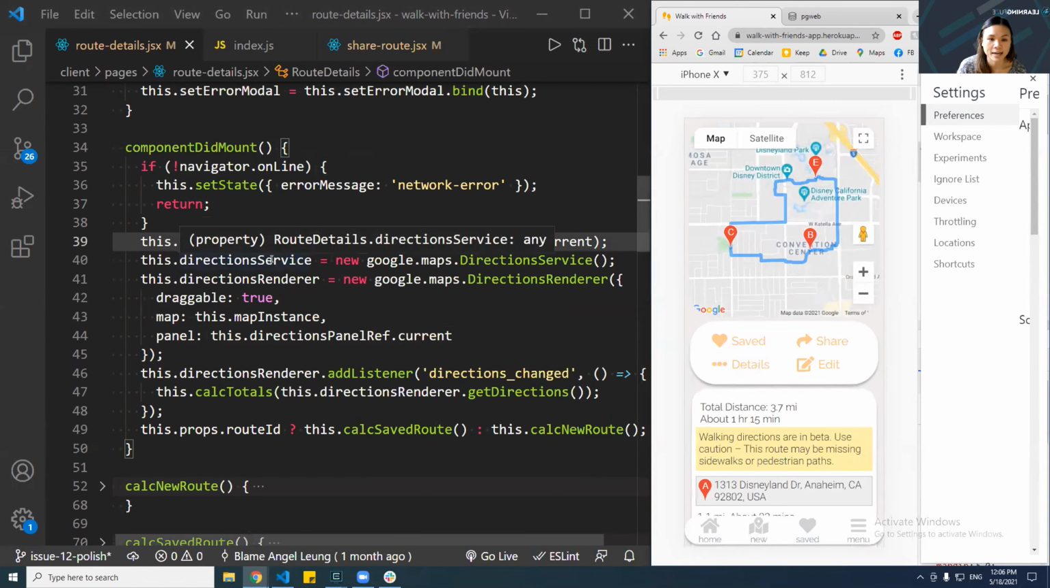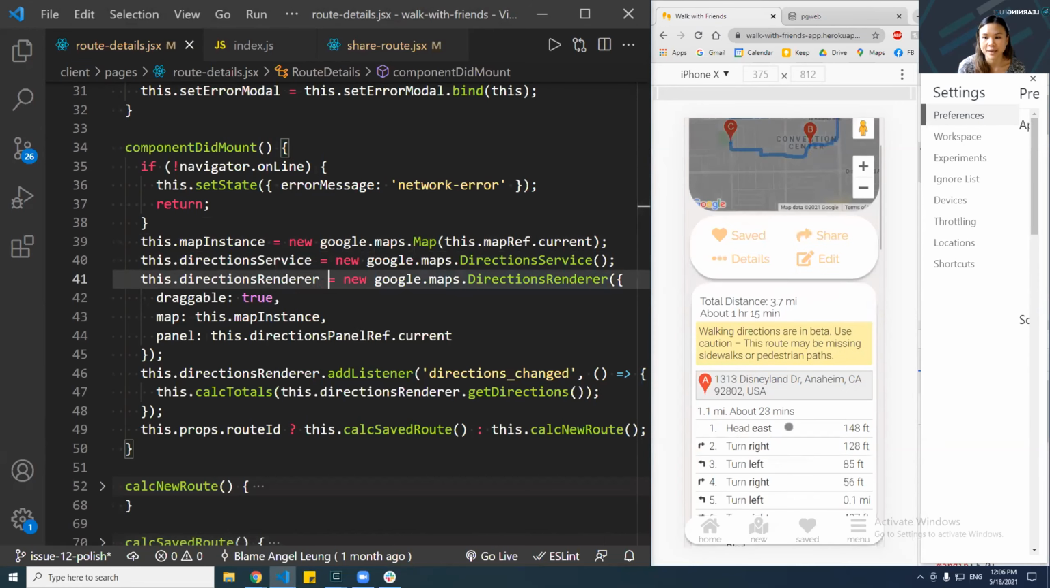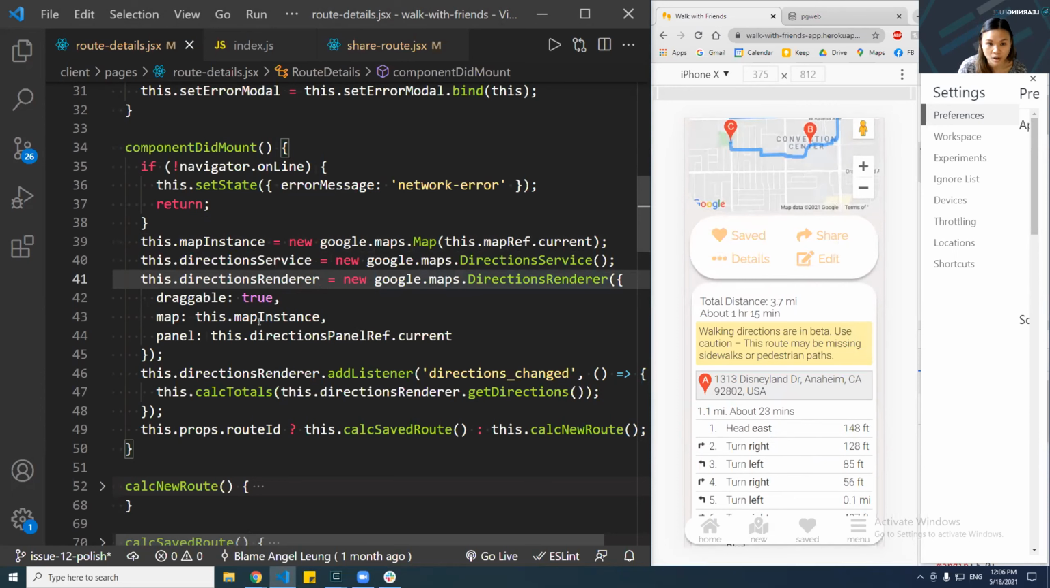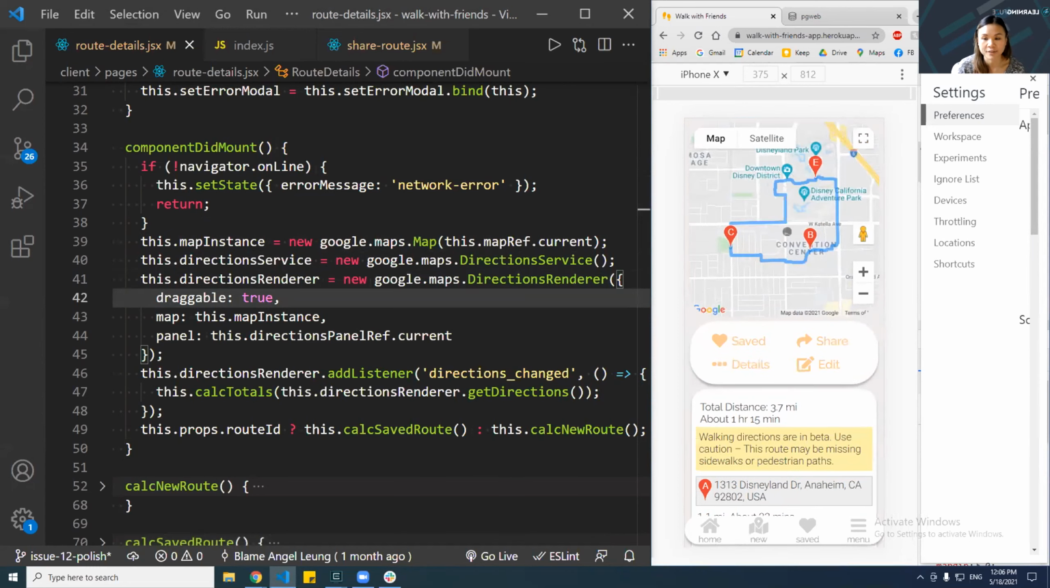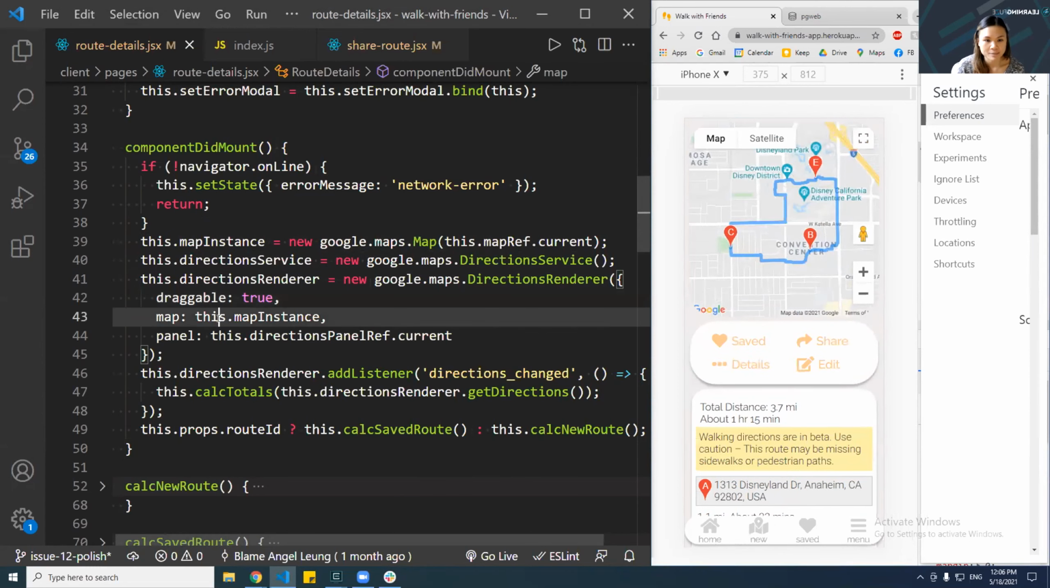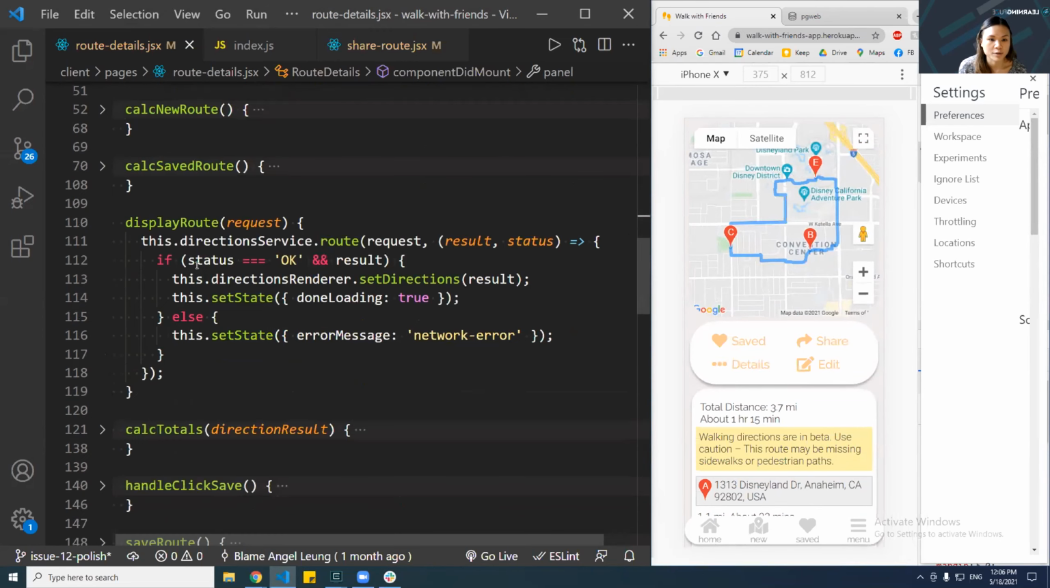Then second, I have created a directions service, which is the object that communicates with the Google Maps API to get the directions. And finally, the directions renderer takes those directions and renders them in the map and in this directions panel here. So in this directions renderer method call, I pass in an object literal. Draggable is true because I want to be able to modify and edit this map. I pass in the map instance and the directions panel ref. Okay, so now let's go to where we make the directions, the API call.